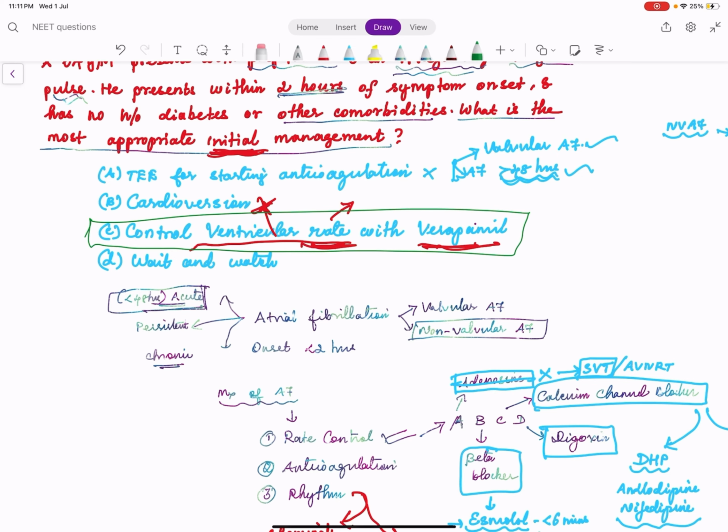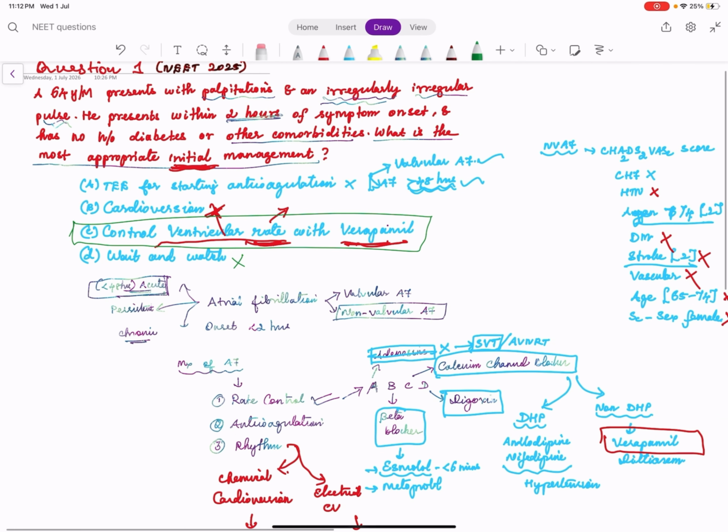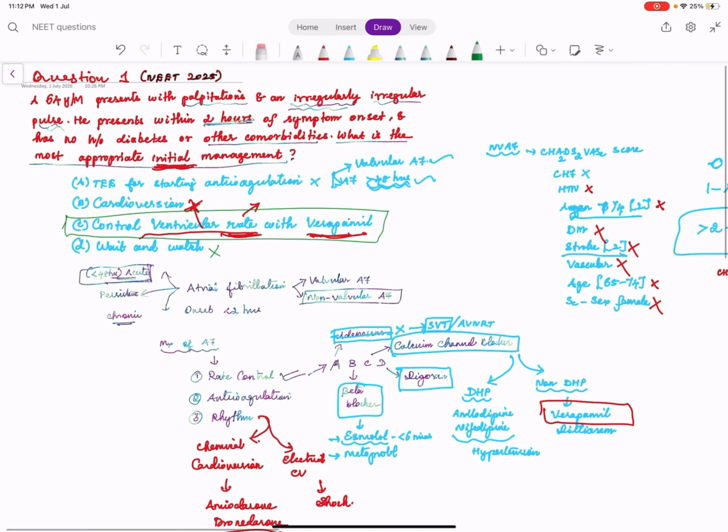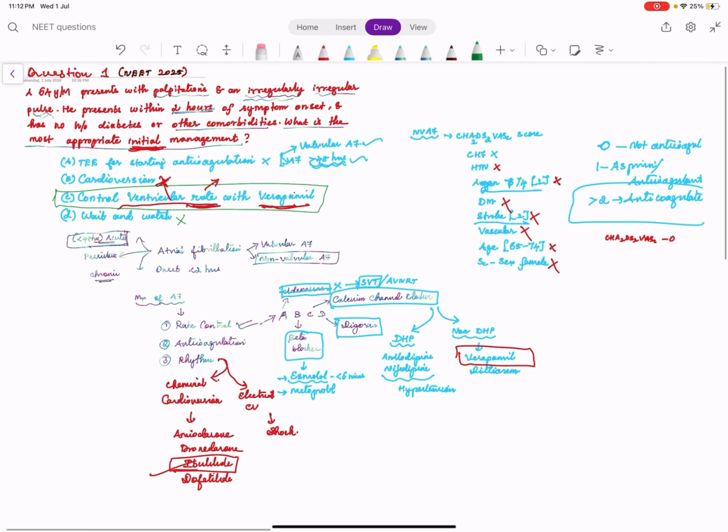Even though this seems appropriate, always we have to go through the other options. Option D is wait and watch. Of course, this is not the option because he is symptomatic, we have to manage, right? So atrial fibrillation is a very important area in NEET. So we just covered how to classify atrial fibrillation, what is